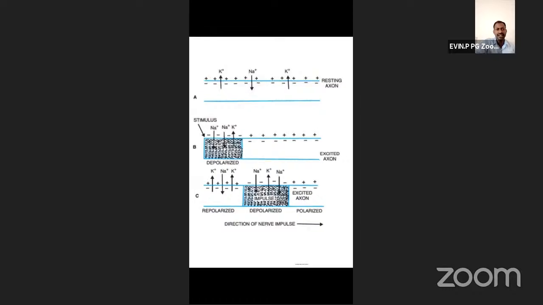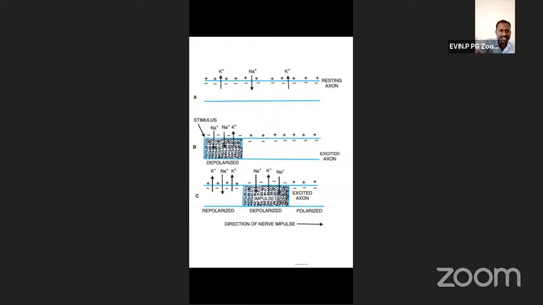You can see here, outside what charge is found before applying the stimulus, in the resting state? Plus charge, yes, very good. Resting means before applying the stimulus.